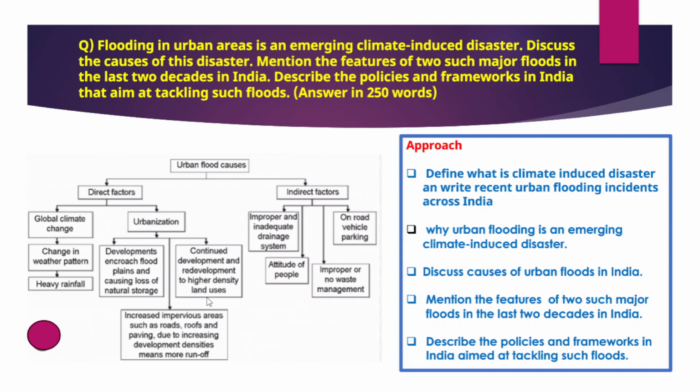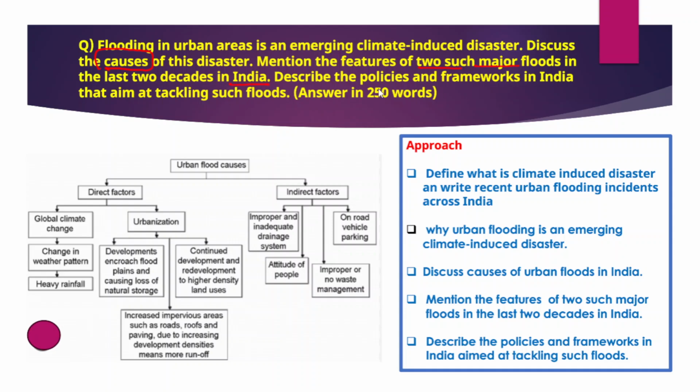All these cities have been facing the worst floods, and for that reason UPSC regularly asks this question. The question is: flooding in urban areas is an emerging climate-induced disaster, right? This first statement indicates that floods in India are primarily caused by climate change from global warming. In this context, you need to discuss the causes of urban floods in India, and then mention features of two such major floods which took place in the last two decades in India.